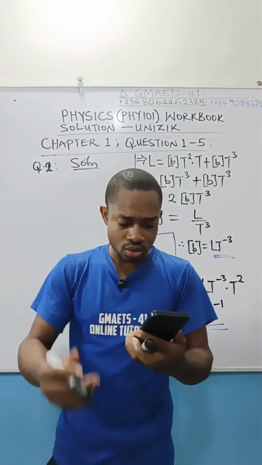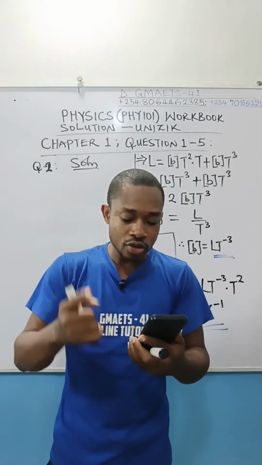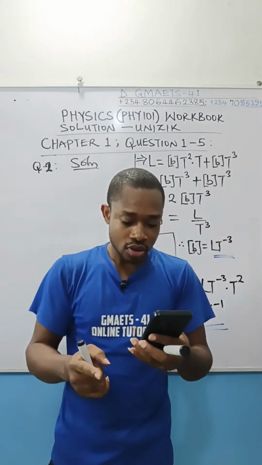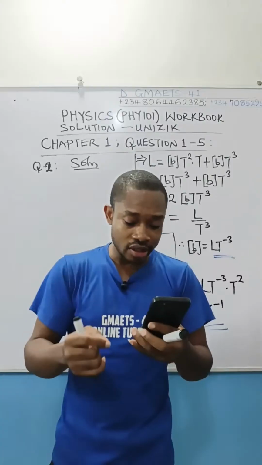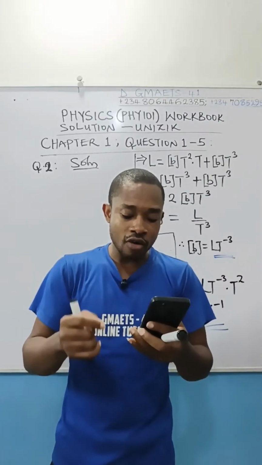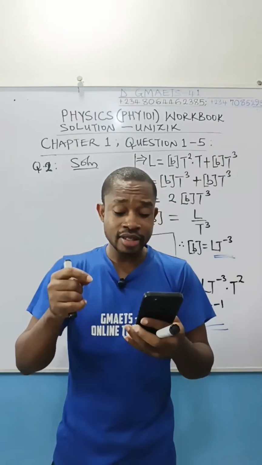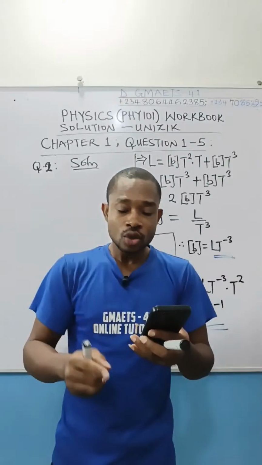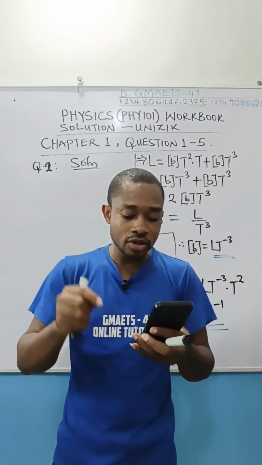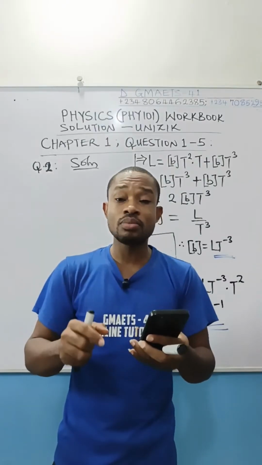Please, question number 2 reads: the magnitude of induced electromotive force E in a conductor of length L, which rotates in a magnetic field B, is expressed according to the equation below.